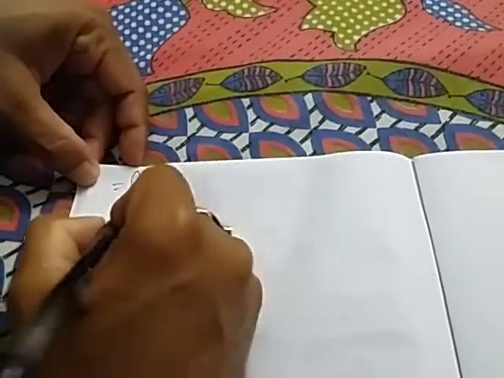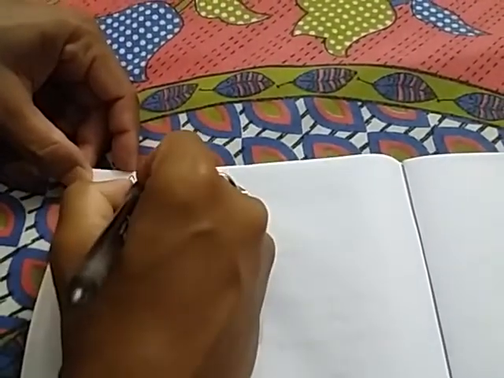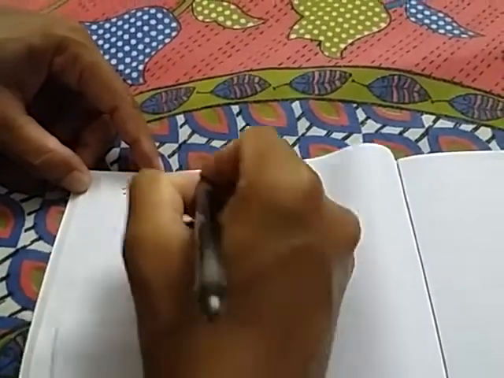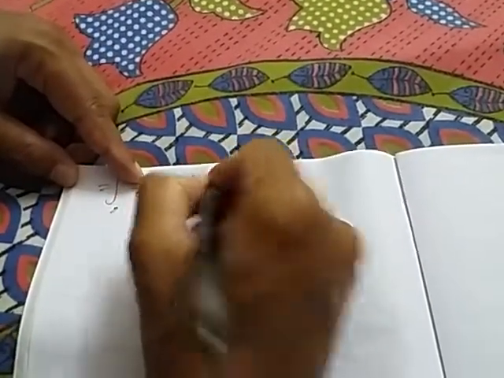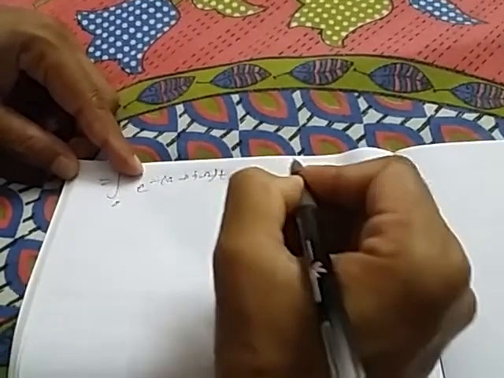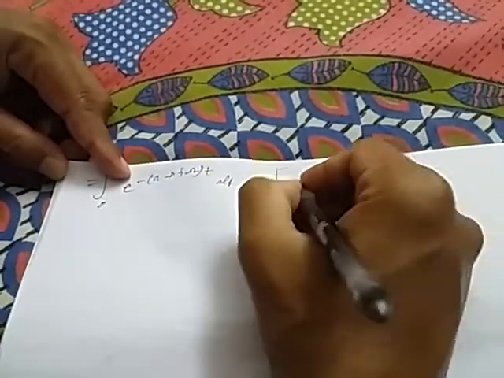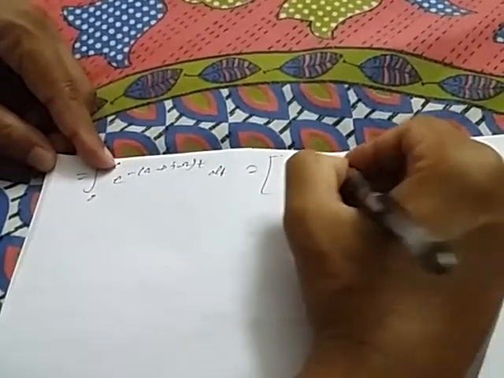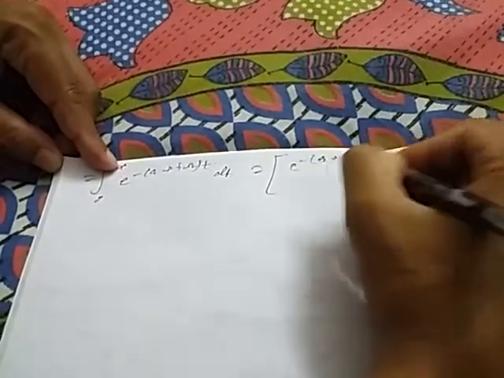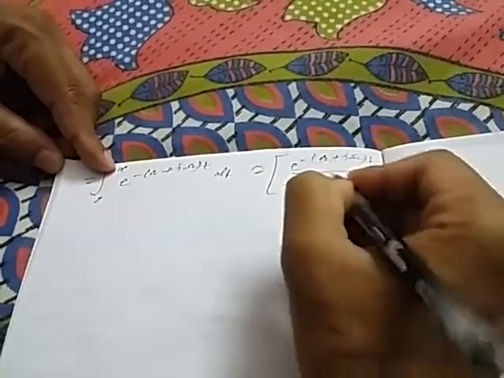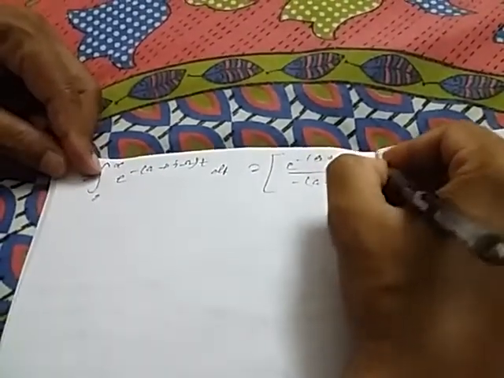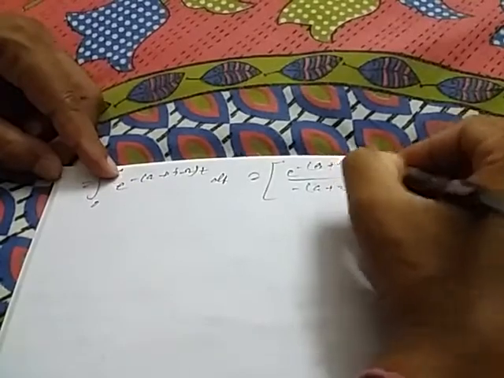Now the integration range is from 0 to infinity of e to the power minus (a plus j capital omega) t dt. If we integrate, this will be e to the power minus (a plus j capital omega) t divided by minus (a plus j capital omega), from 0 to infinity.